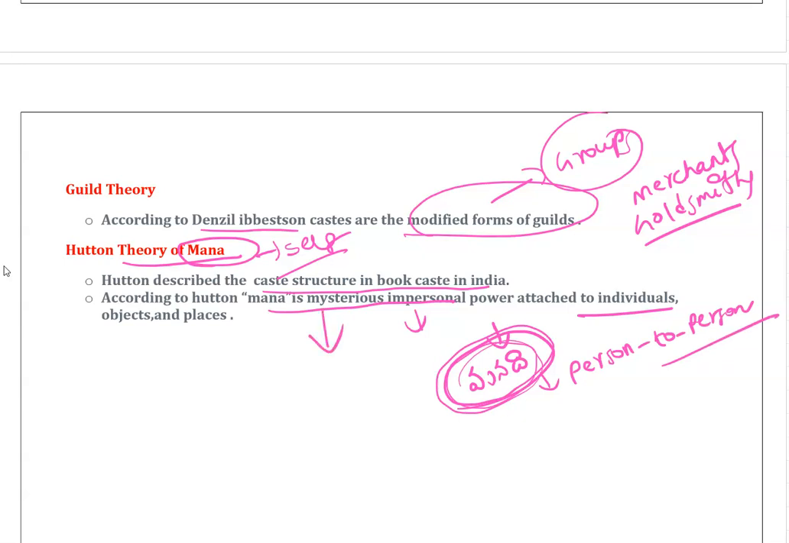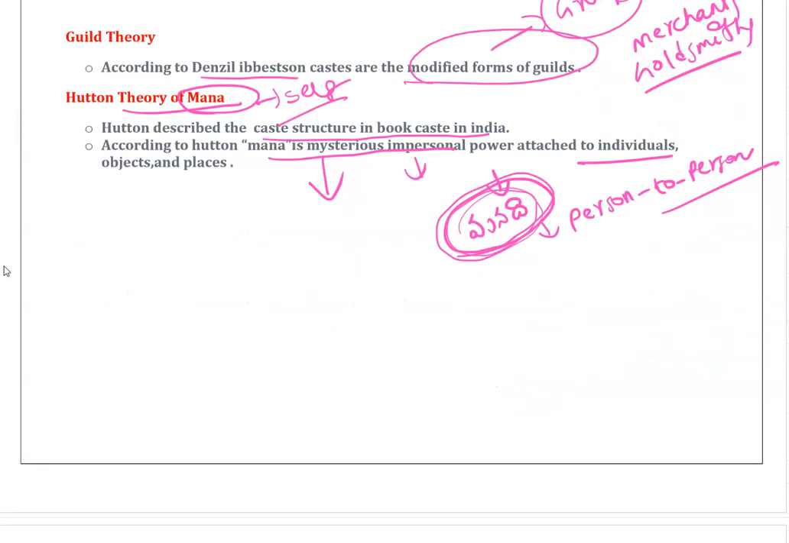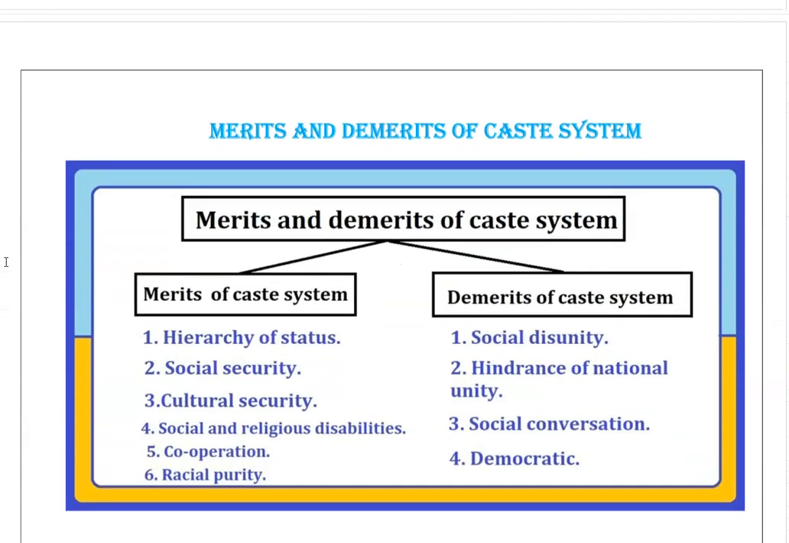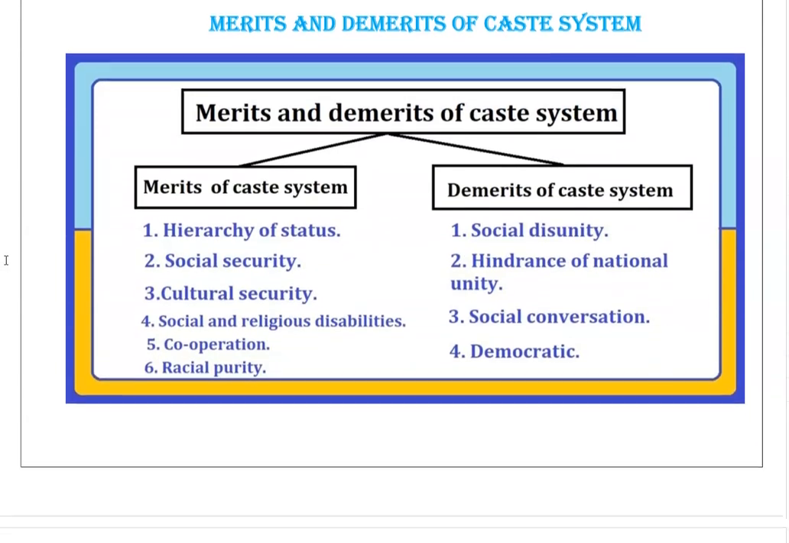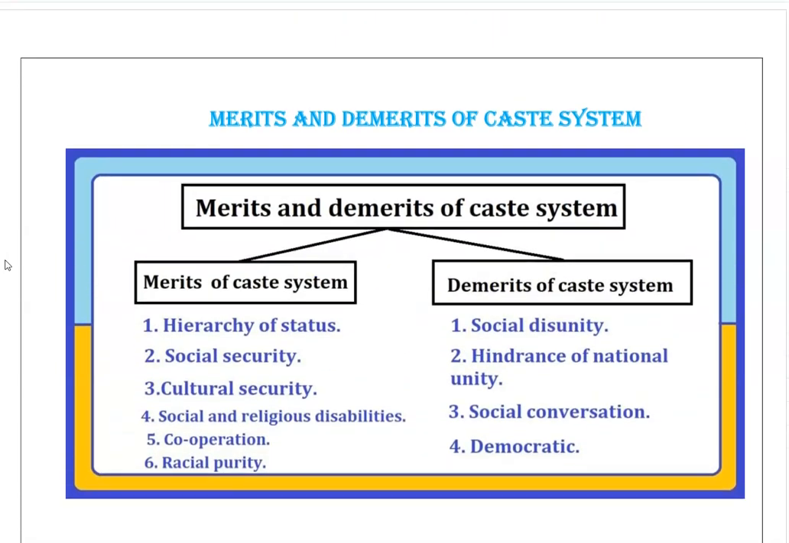So these are all the theories which describe the evolution of the caste. And we'll discuss the merits and demerits of the caste system. What are the merits? Hierarchy of the caste system is there. Social security. That means when you are in the same X group, you have some social security. They will protect you from different types of dangers. And cultural security is also there. That means your cultural integrity is not on the verge of extinction. So there is protection when you are in the same caste system.